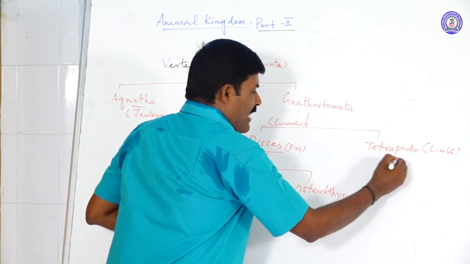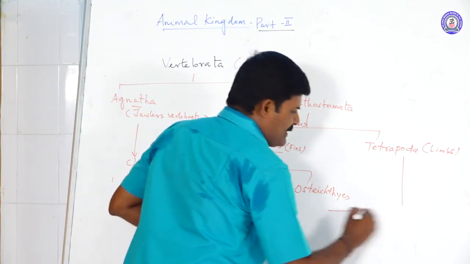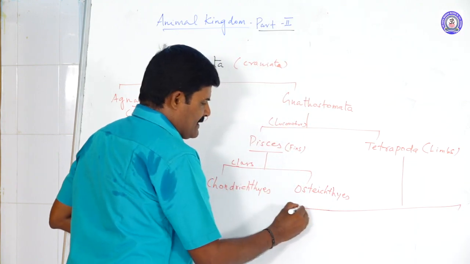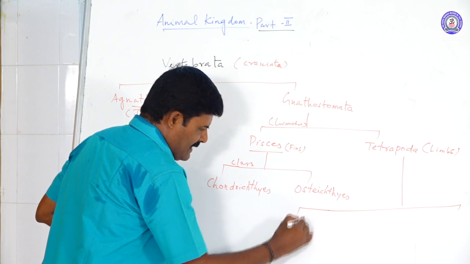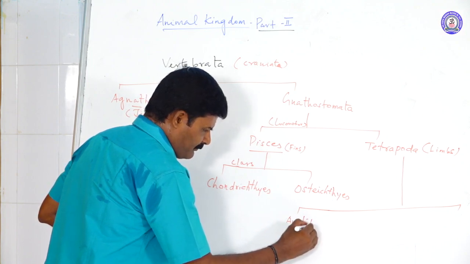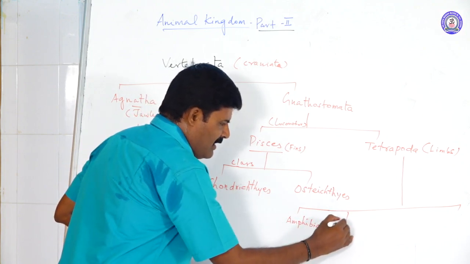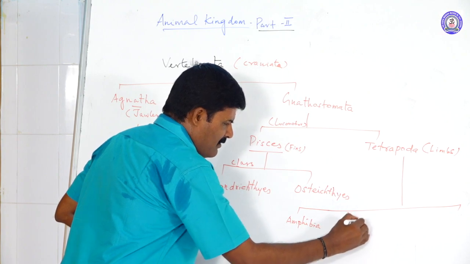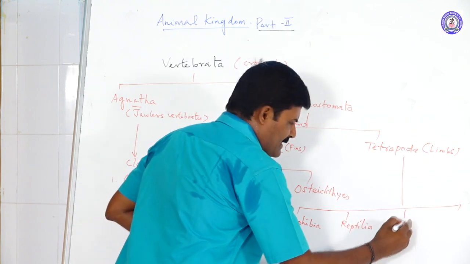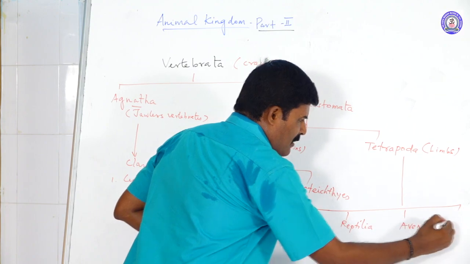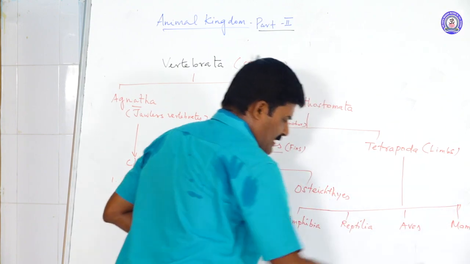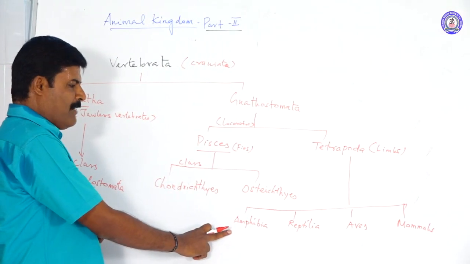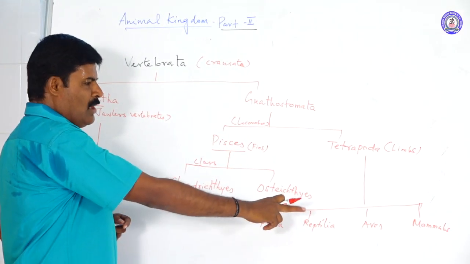Another, the tetrapod again divides into four classes. First one is Amphibia. Another is Reptilia. The third one is Aves. Fourth one is Mammals. There are four classes: Amphibia, Reptilia, Aves and Mammals.